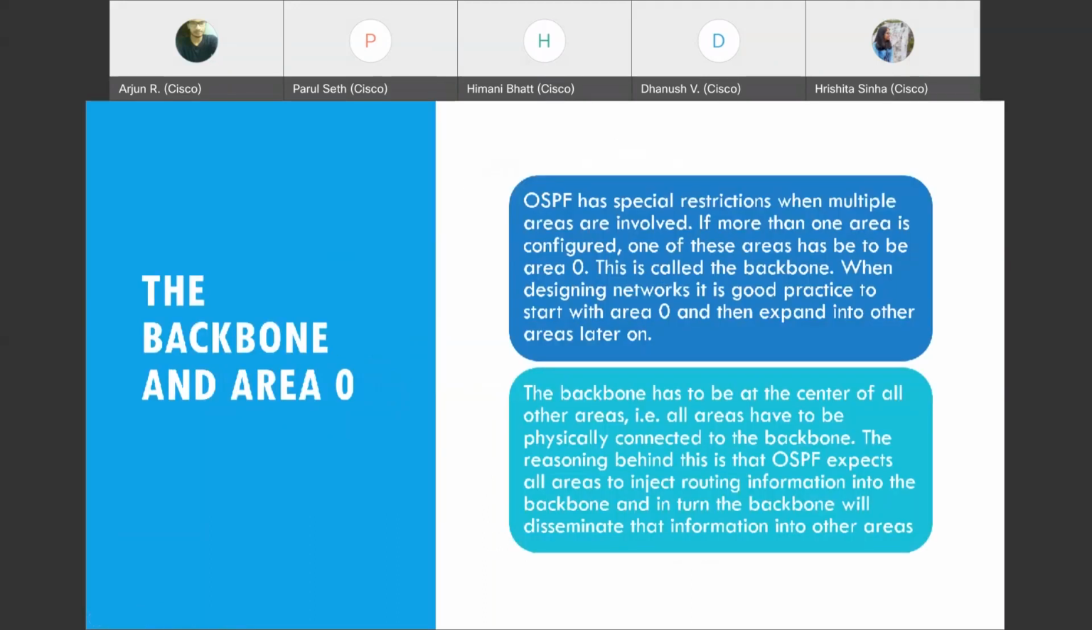So OSPF has special restrictions when multiple areas are involved. This is obvious. As I said, backbone area is area 0, so every area should be connected to area 0. When designing a network, it's a good practice to start with area 0 and expand. It's obviously impossible to start with any other area. Unless there is area 0, OSPF wouldn't work properly. Backbone has to be the center of all areas.